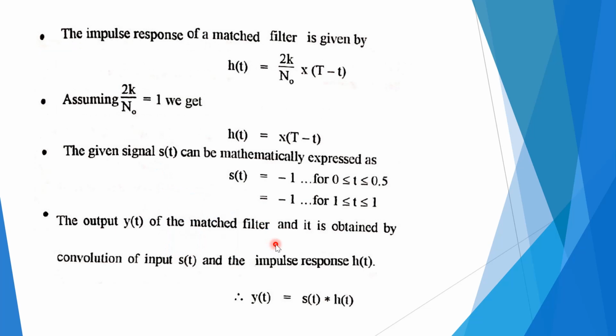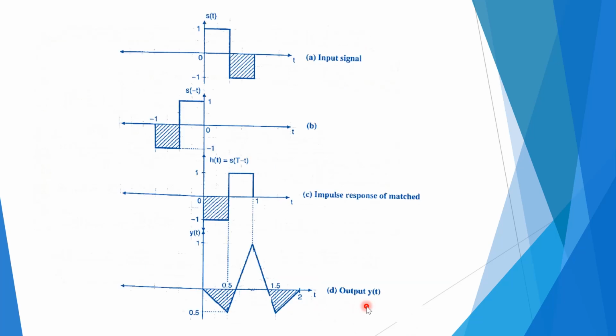The output y of t of a matched filter is obtained by convolution of the input signal s of t with h of t, that is y of t is equal to s of t convolved with h of t.